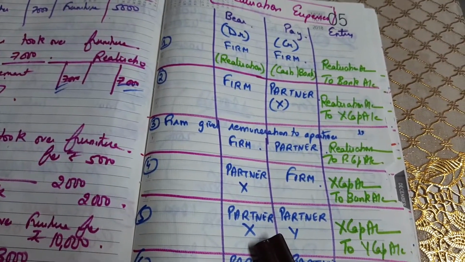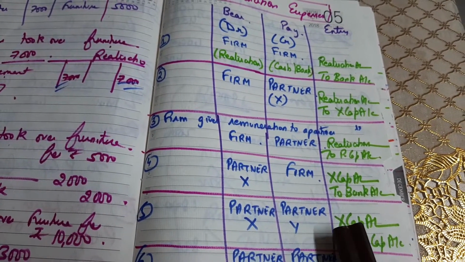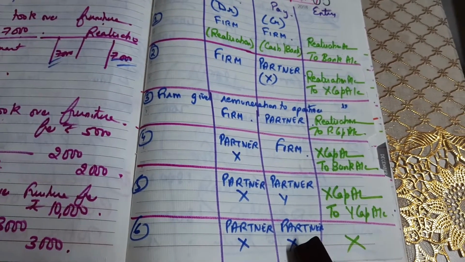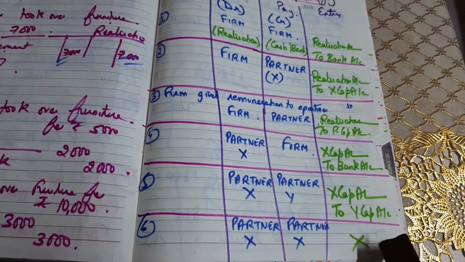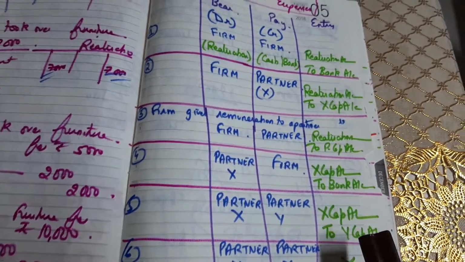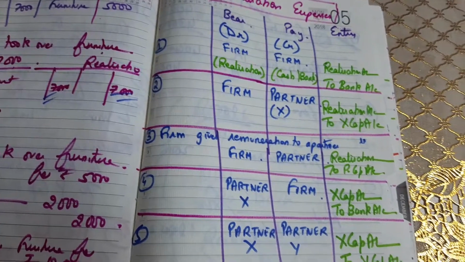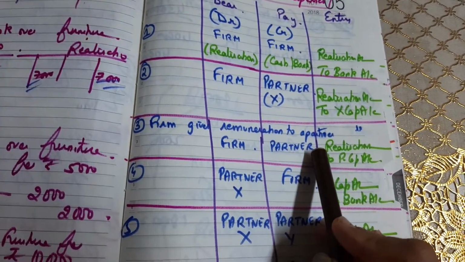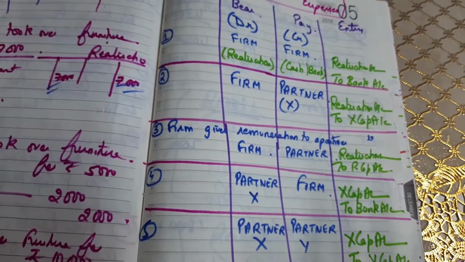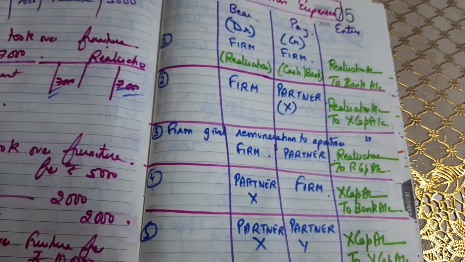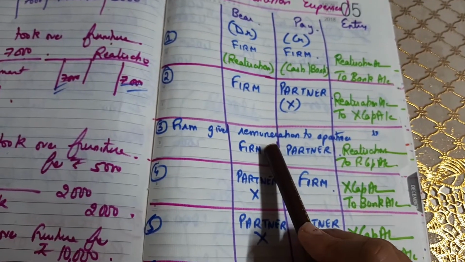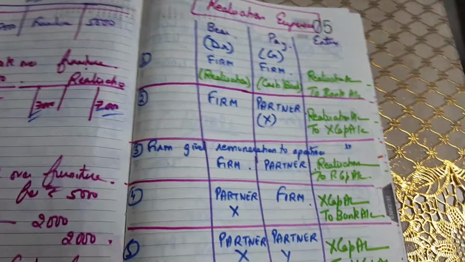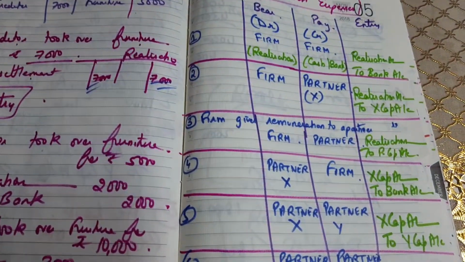In case partner X is bearing the expenses, Y is paying it, the entry will be X capital to Y capital. And if the partner bears and the same partner pays, no entry. So just take care students, that in case the firm gives remuneration to a partner and he has to bear the expenses, it should be clearly mentioned in the question that the partner will bear the expenses in future. Otherwise, giving the remuneration does not mean that he is going to bear the expenses.